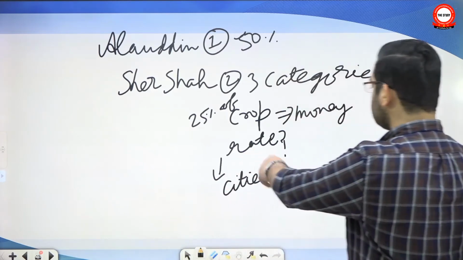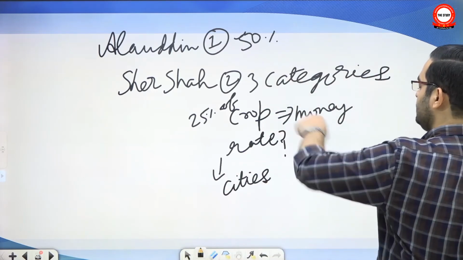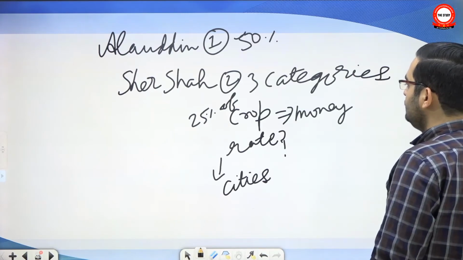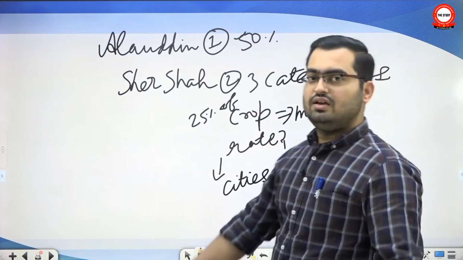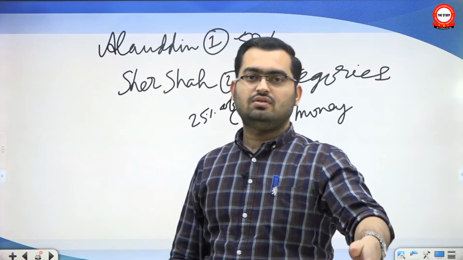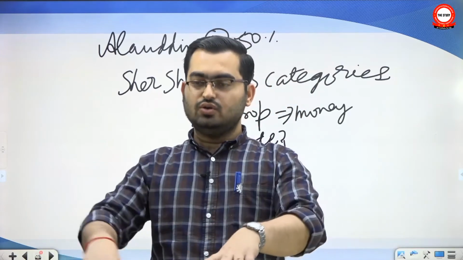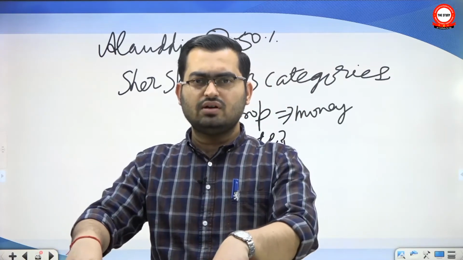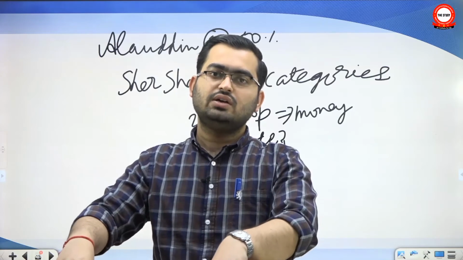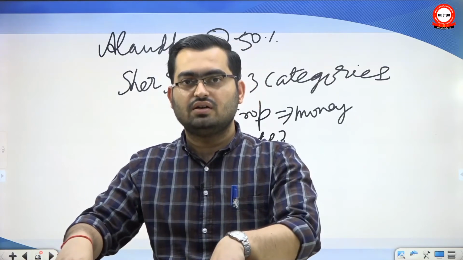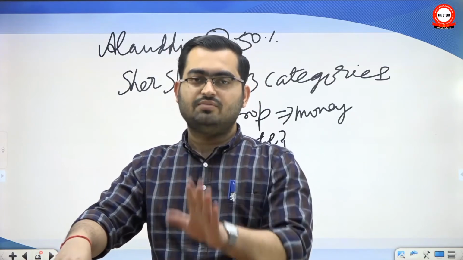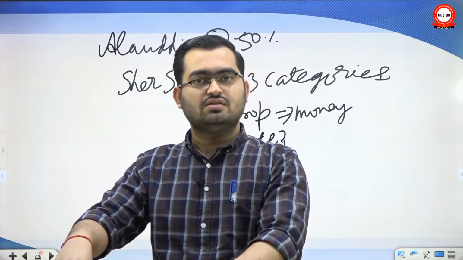Now the rates near cities will be very high compared to the rates in the countryside. So the 25% effectively became much more. Say this is a medium quality land, and on this land you are growing 100 kgs of wheat. Now we want 25%, that means 25 kg.